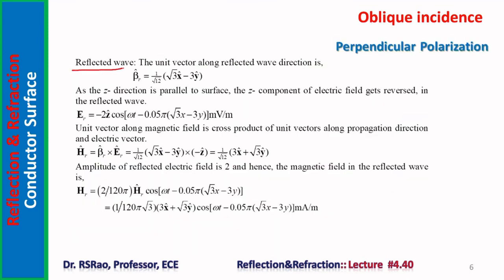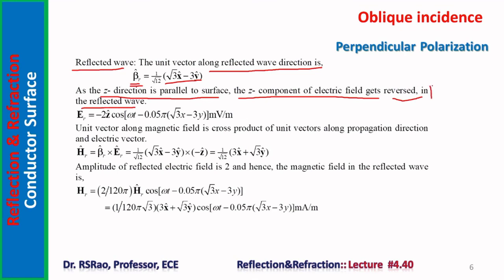Now we consider the reflected wave. The unit vector along the reflected wave direction is this one. How has this come? By simply reversing the normal component in the incident wave's propagation vector, this beta R cap is obtained. As the Z direction is parallel to the surface, the Z component of the electric field gets reversed in the reflected wave.